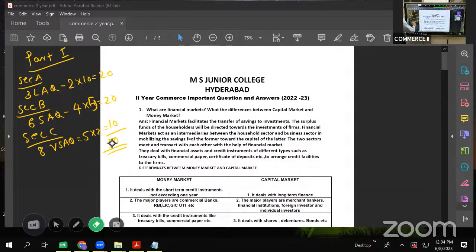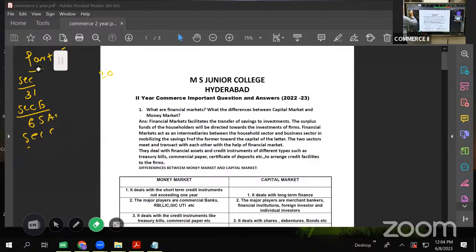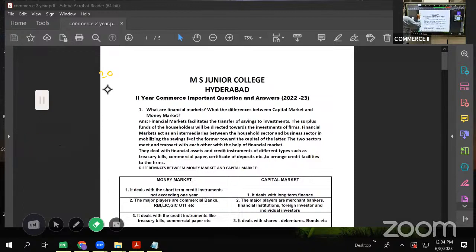That is, what is a financial market? What are financial markets? And explain the difference between money market and capital market. Now, to begin with, what does financial market mean? Let us see.